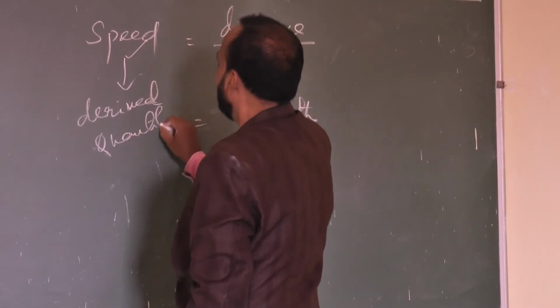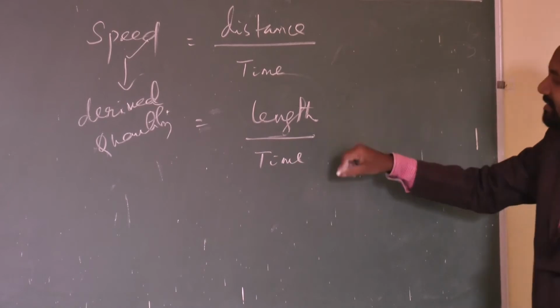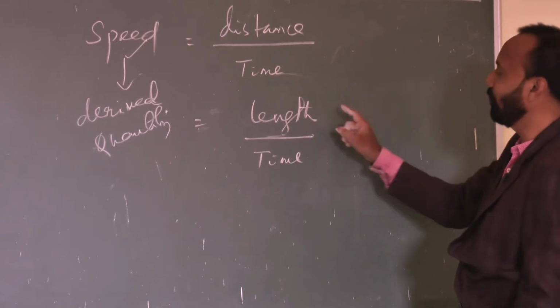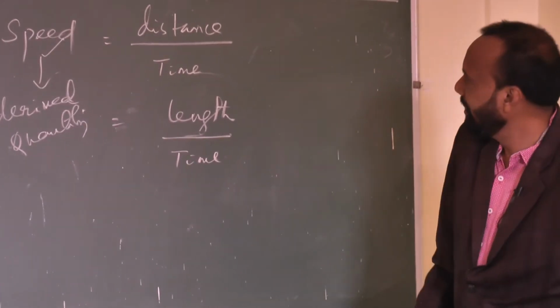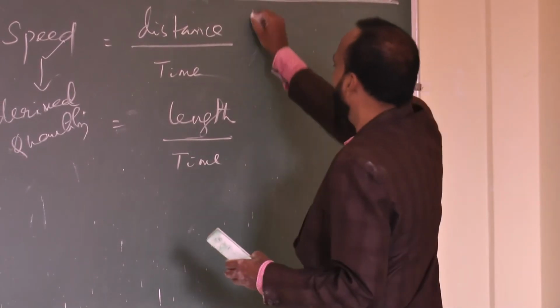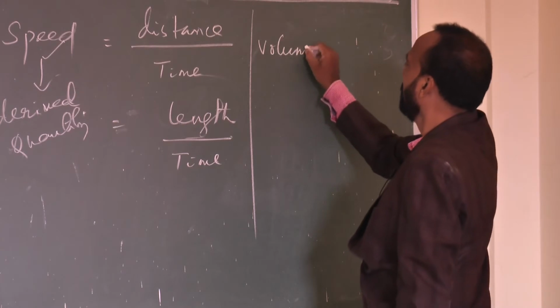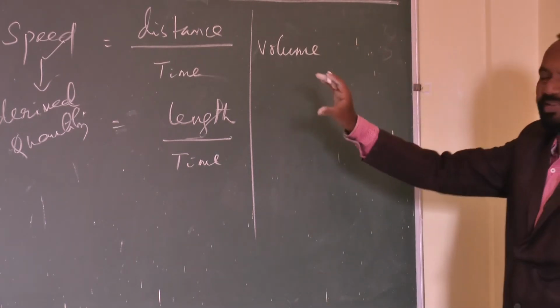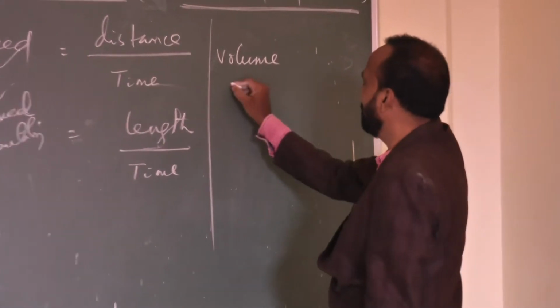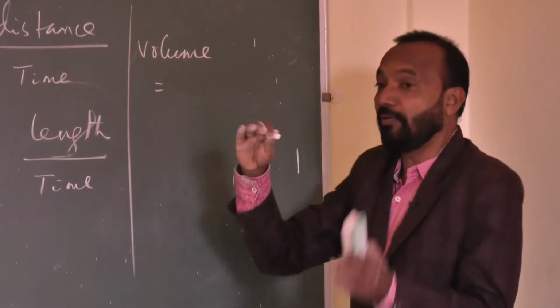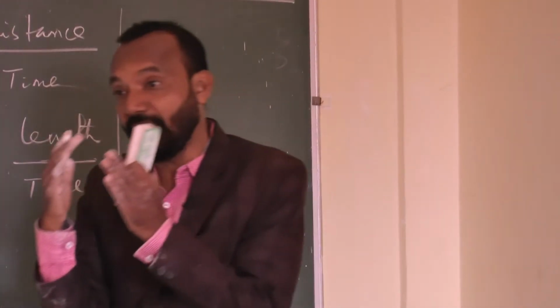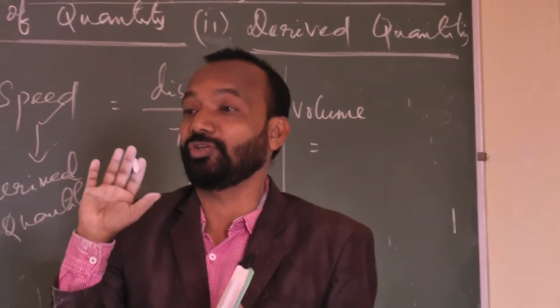And what about this length and time? Length is a physical quantity, and time is a physical quantity. Both are physical quantities. Similarly, if I express another quantity, let it be volume. I am giving a very simple example. Volume means what? The product of length, breadth and height of a body.